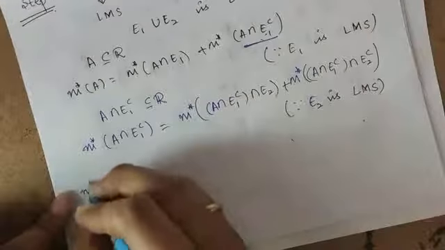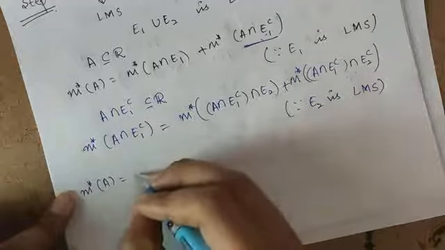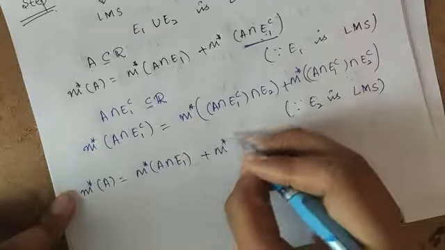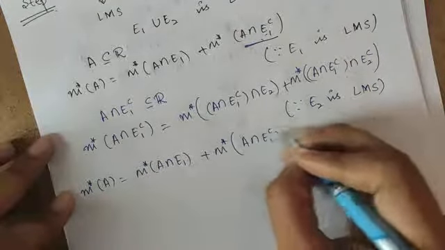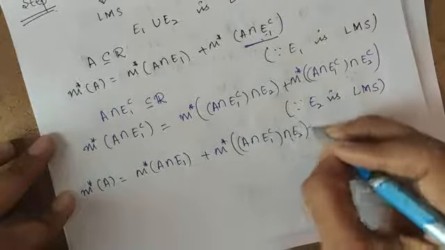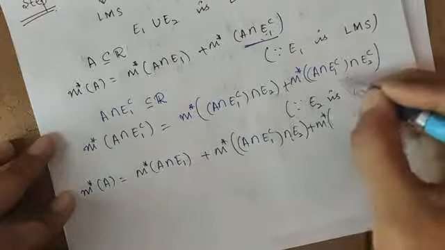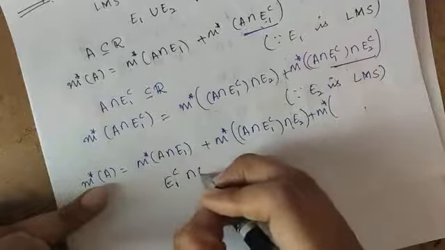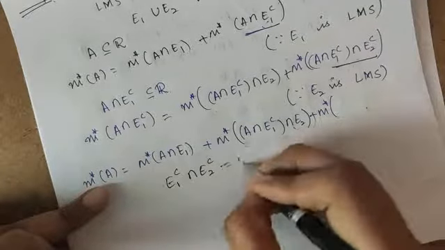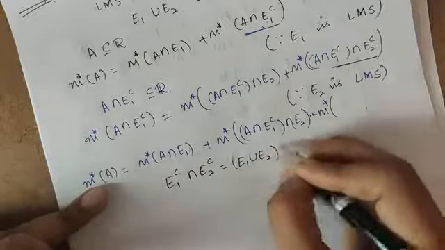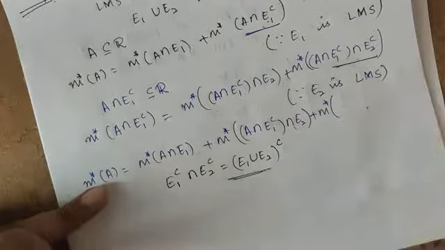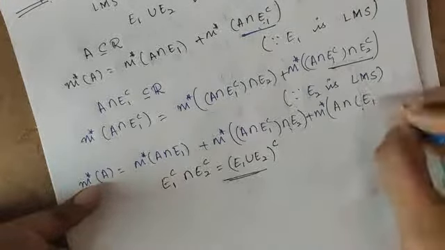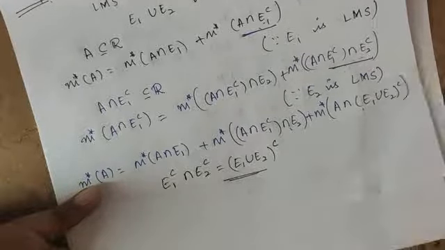So let's write that M star of A is equal to M star of A intersection E1 plus M star of A intersection E1 complement intersection E2 plus M star of A intersection E1 complement intersection E2 complement. Here E1 complement intersection E2 complement is nothing but E1 union E2 whole complement, using De Morgan's law. So I can replace this as A intersection E1 union E2 whole complement.